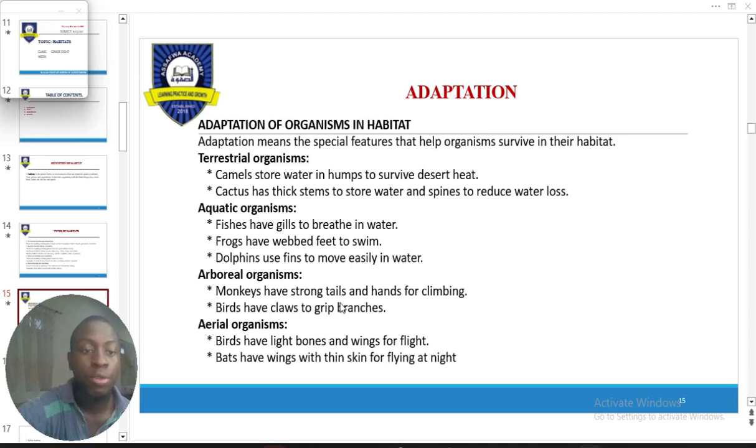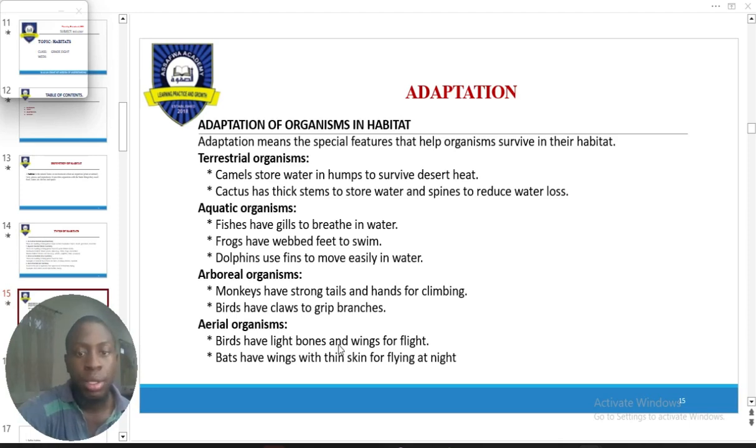Aerial organisms, that is birds. First thing first, their wings. I don't see a reason why you should miss that. You can't stay afloat in air if you don't have wings, right? And some of them have the streamlined nature of their body, so that they can penetrate air resistance. Now let's go to the next one. Look at the next one quickly.